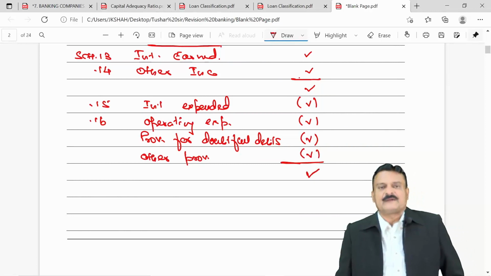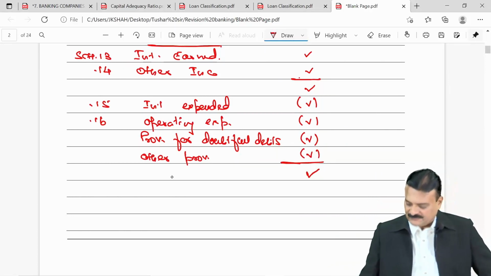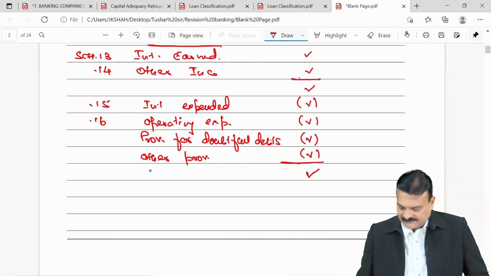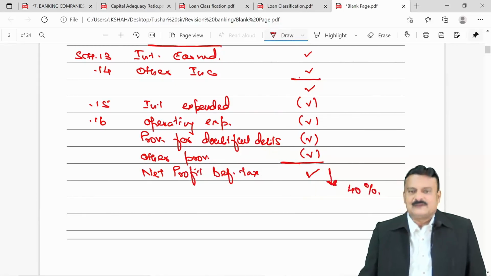This resulting figure is your net profit before tax. So this is called net profit before tax, and on this figure, when you calculate 40%, that will give you the amount of provision for taxation.